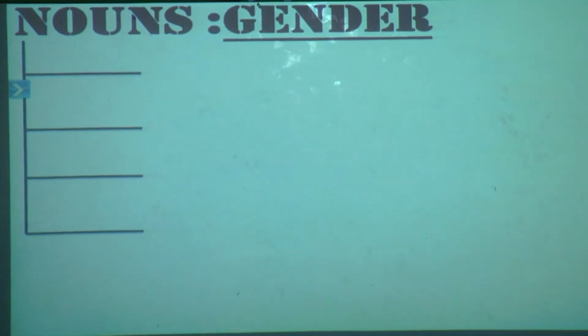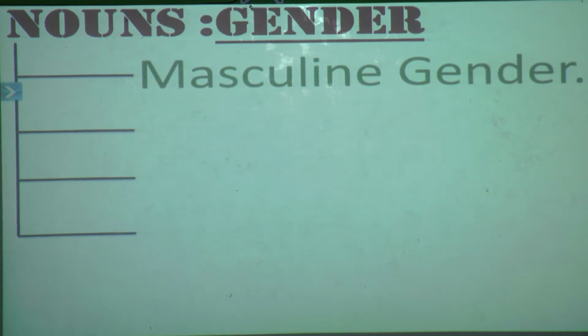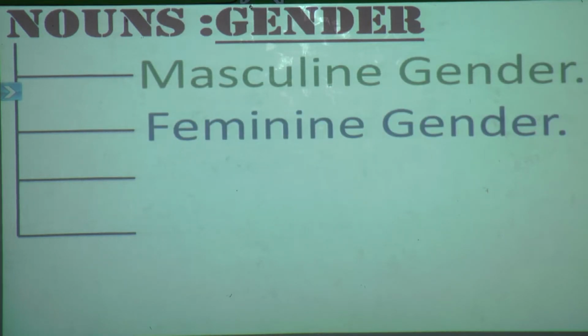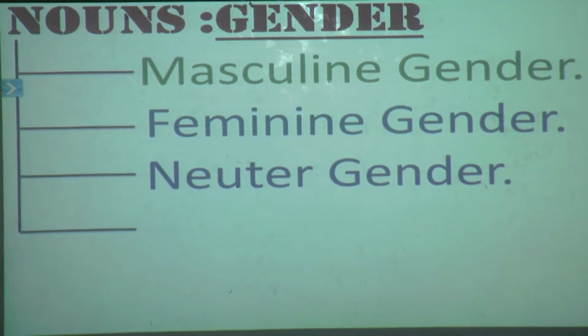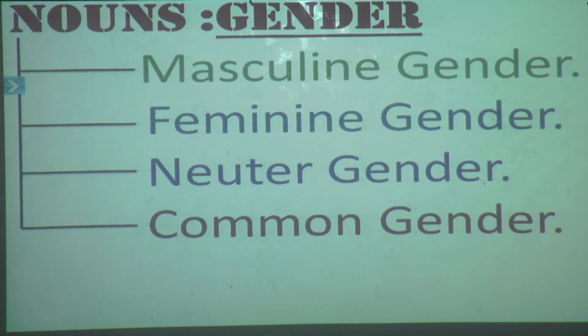Now here we can see how many types of gender there are. Gender can be divided into 4. So we will see one by one what they are. First is masculine gender. Second is feminine gender. Third is neuter gender. Fourth is common gender. So how many types of gender have I mentioned here, students? Yes, I have mentioned 4 types: masculine gender, feminine gender, neuter gender and common gender.